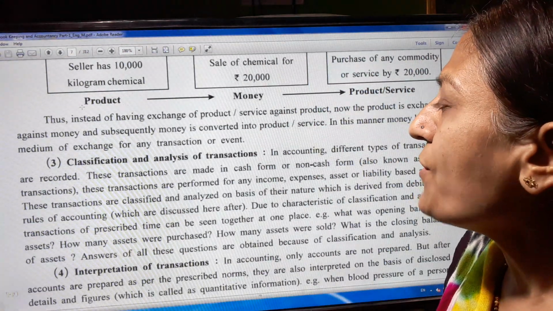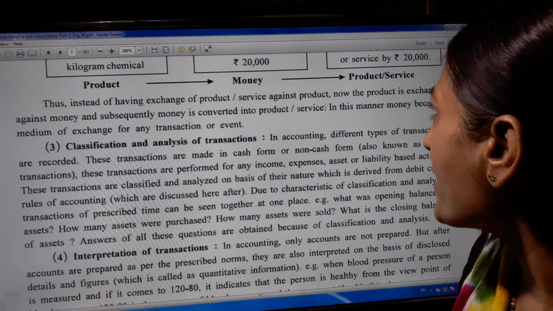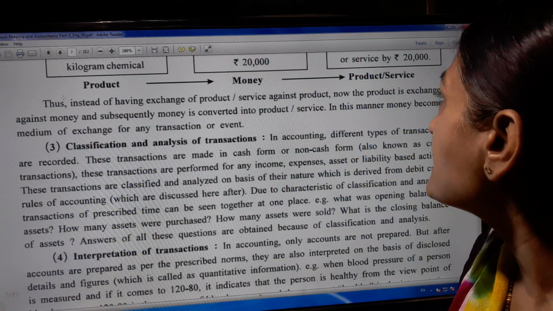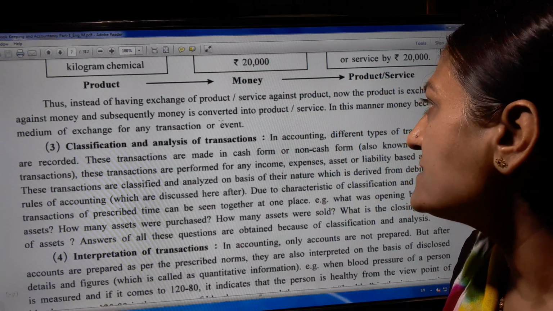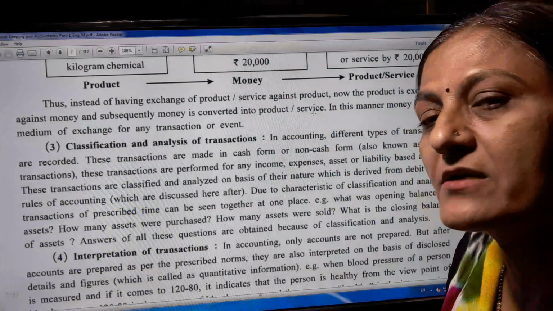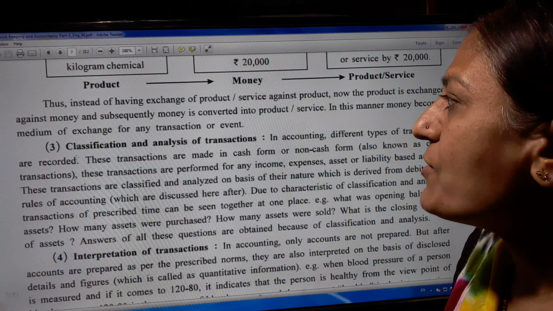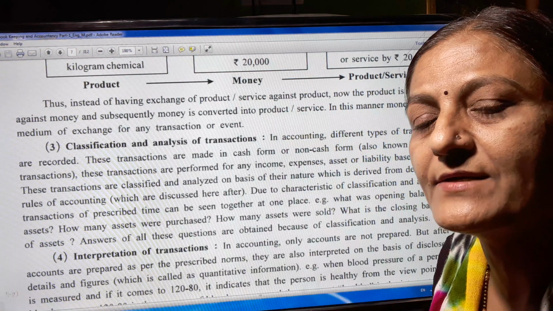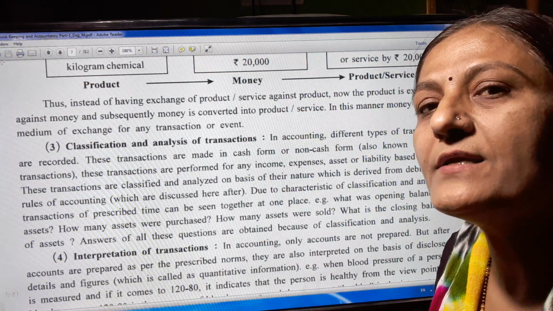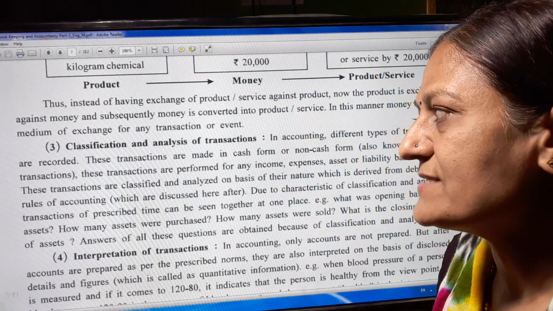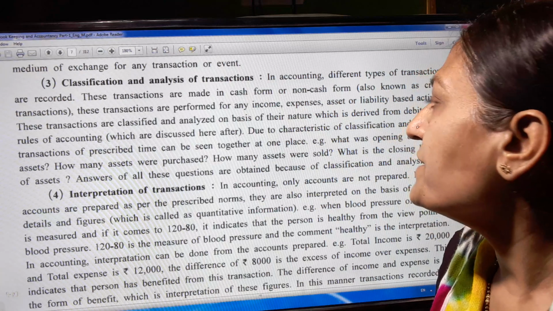Thus, instead of having an exchange of a product or service against a product, now the product is exchanged against money, and subsequently money is converted into a product or service. In this manner, money becomes the medium of exchange for any transaction or event. When any transaction occurs, money is the medium of exchange. So here, money is the main medium.